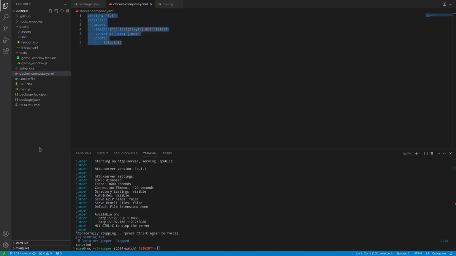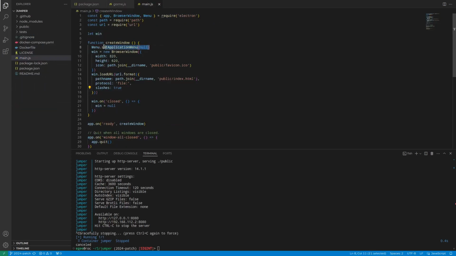Main.js. Oh yeah, let's take a look at this. This was interesting. This was a good find. So I added this little bit, menu.setApplicationMenu null, and I had to import Menu up here. It wasn't there. If you take it away, it'll get mad at you because it can't find the menu reference.